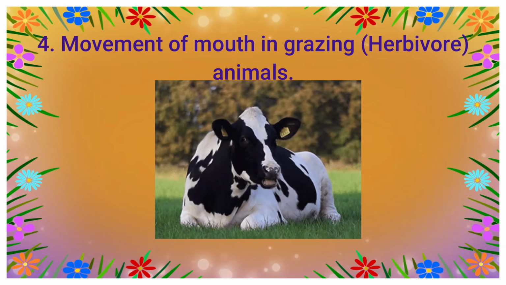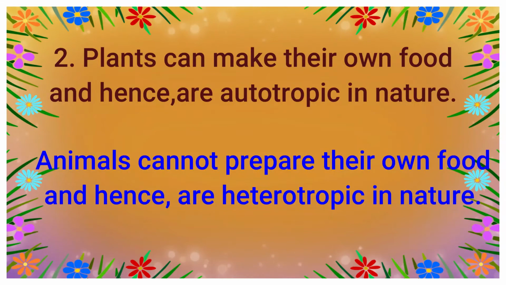Next difference. Plants can make their own food and hence are called autotrophic in nature. Whereas animals cannot prepare their own food and hence are heterotrophic in nature.